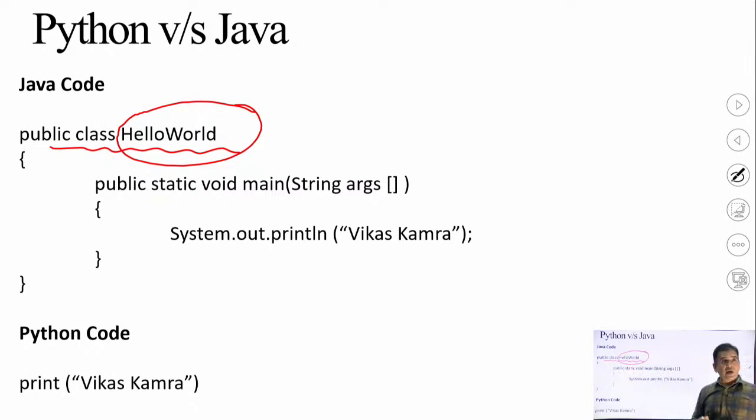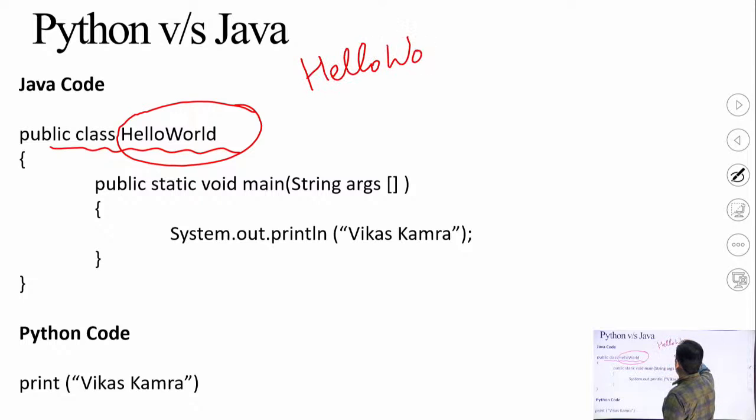Access specifiers are of three types: public, private and protected. It is mandatory to declare the main class with the public access specifier. Now this file will be stored with the name HelloWorld.java.